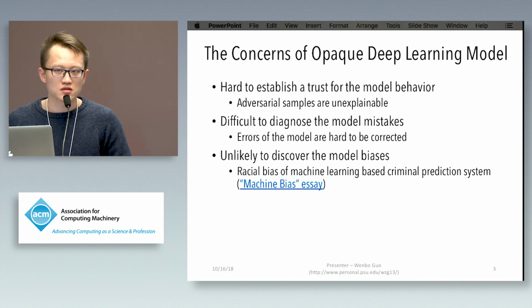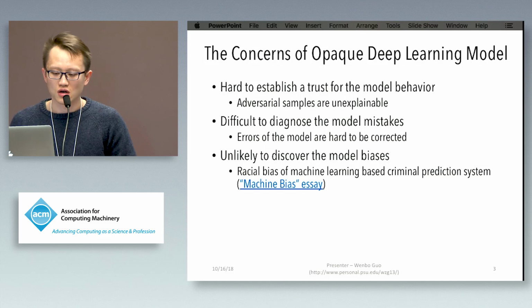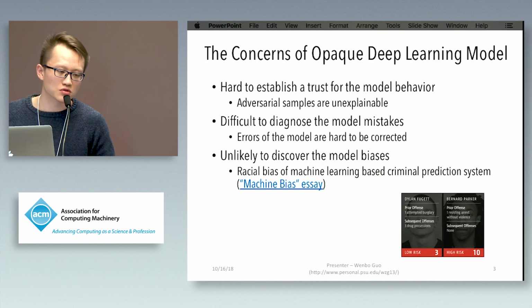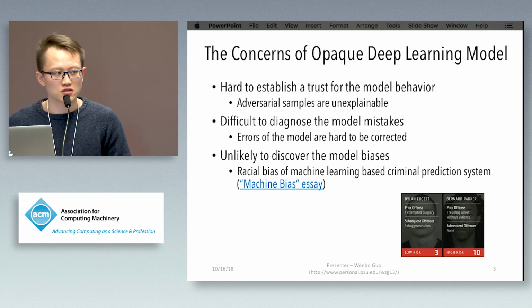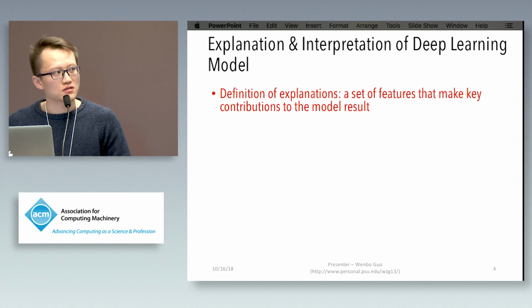But even without perturbation, a deep learning model can still make mistakes on legitimate samples. Because of the black box nature, we also cannot debug the deep learning system or diagnose the model mistake. Sometimes the model may be biased toward certain parts due to training data issues. According to recent news, a machine learning-based criminal prediction system suffers from racial bias. It may cause innocent people to get arrested. But according only to the model output, we are not able to find this kind of racial model bias during the testing process. Actually, all of the aforementioned concerns are because of a lack of explanation.